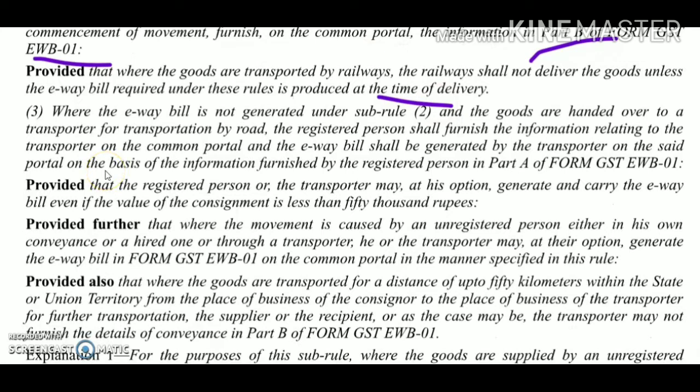Now the question may arise that the e-way bill rule is applicable for the consignment value exceeding rupees 50,000. Can a person generate the e-way bill if the consignment value is up to rupees 50,000 or less? Yes, the registered person or a transporter may, at their option, generate the e-way bill even if the consignment value is less than rupees 50,000.